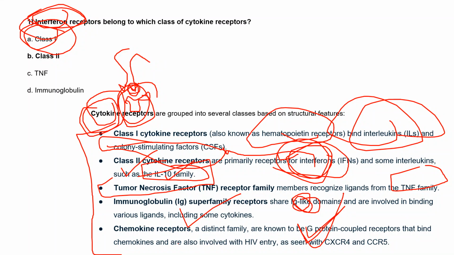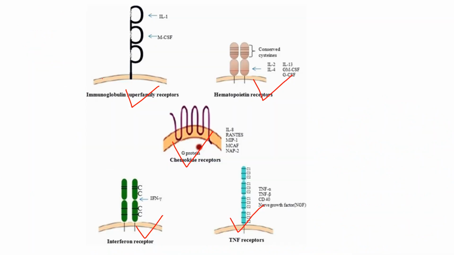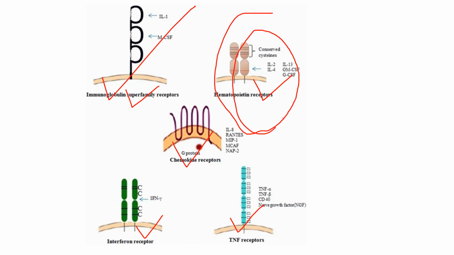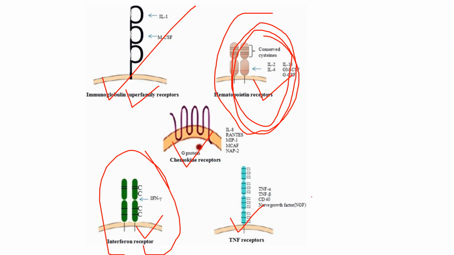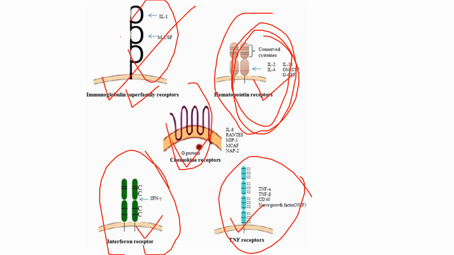They mostly bind chemokines, and we took the example of HIV entry here, where we see CXCR4 and CCR5 interactions with the receptors. Normally this happens with CXCL12 and its chemokine receptors, right? Here also is the immunoglobulin superfamily receptor. This one is the class 1 hematopoietin receptors, then the interferon family receptors come in class 2, then the TNF receptors, after that immunoglobulin, and last the chemokine receptors. So these are the five receptors.